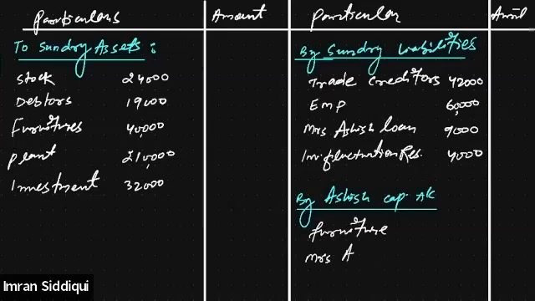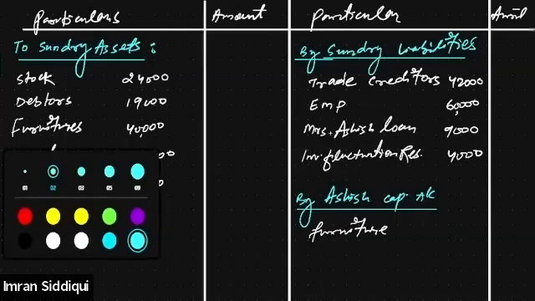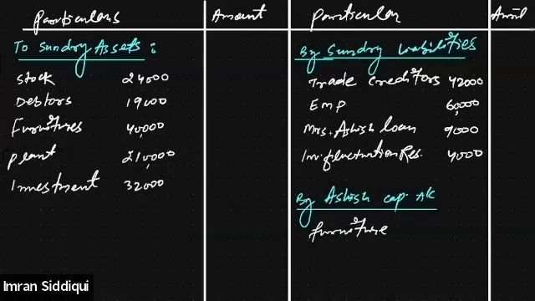Mrs. Ashish's loan. All right. Since Mrs. Ashish's loan is a liability, we will be writing it here, by Ashish capital account.